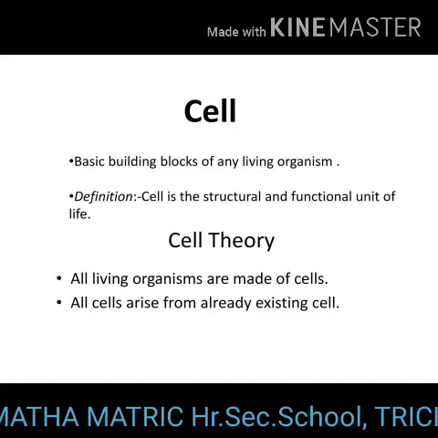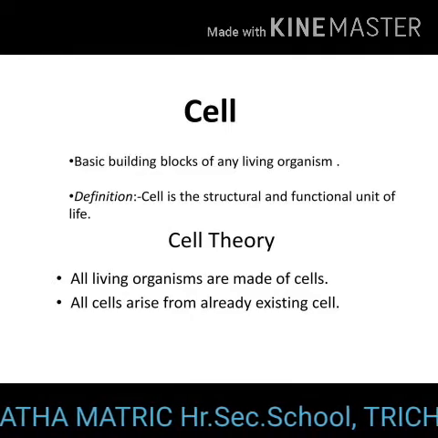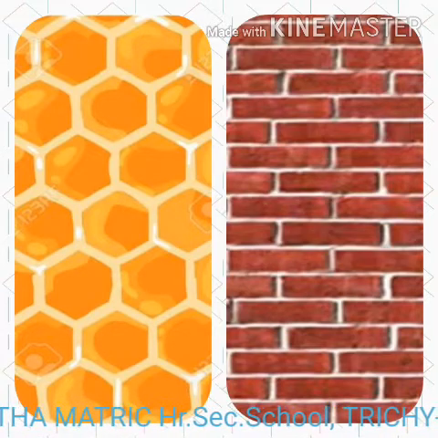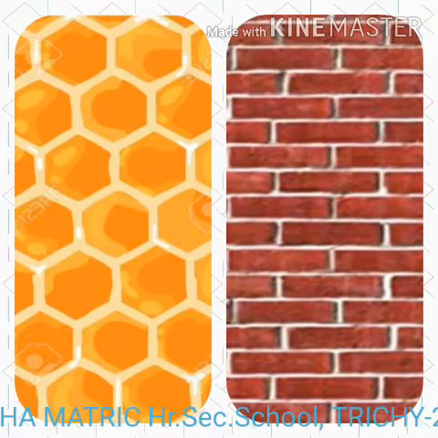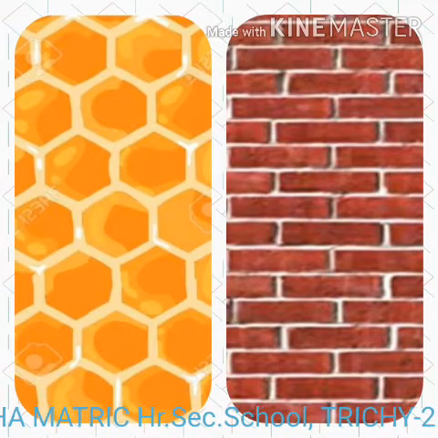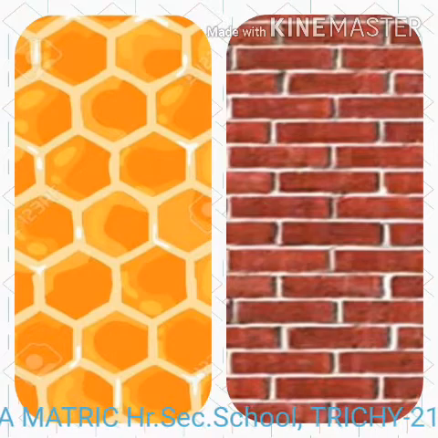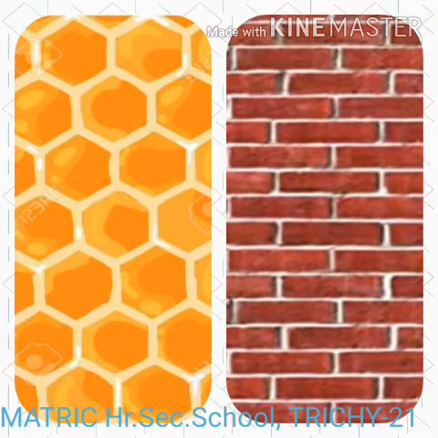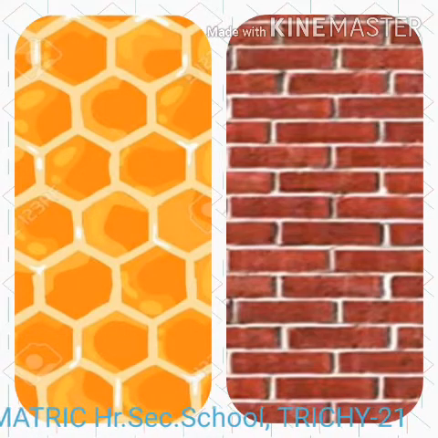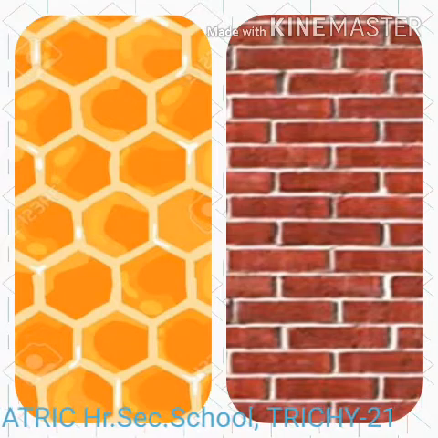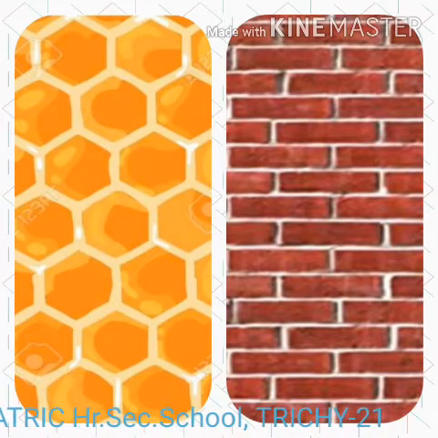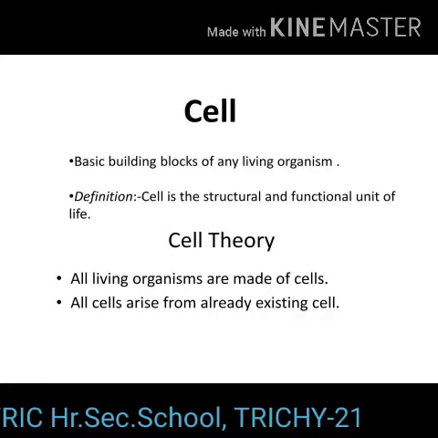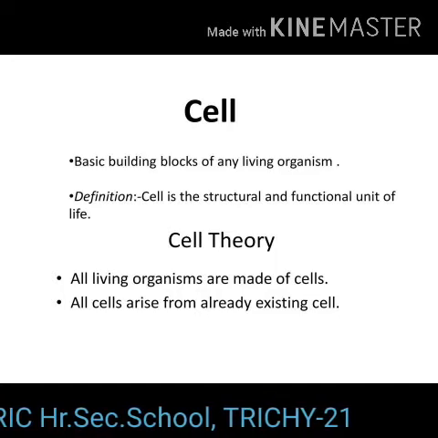Today we are going to see about cell. Observe the two pictures given above. Do you observe any similarity between them? Close your eyes and imagine a brick wall. What is the basic building block of the wall? Yes, a single brick, of course. Like a brick wall, your body is composed of basic building blocks and are named as cells.